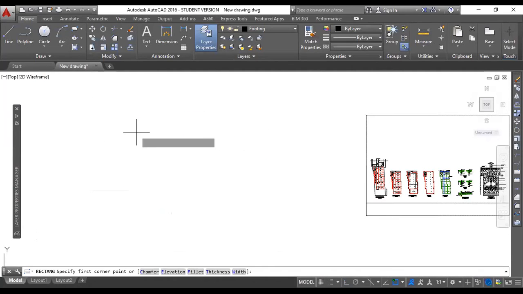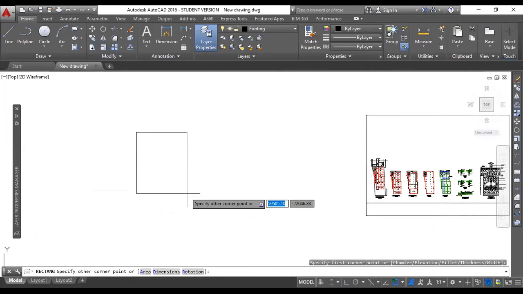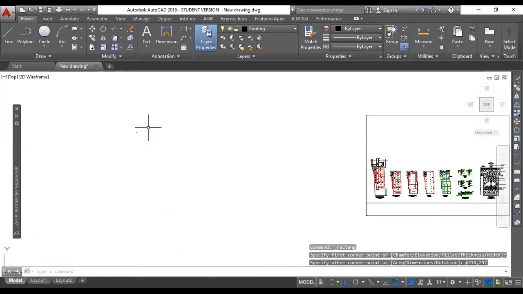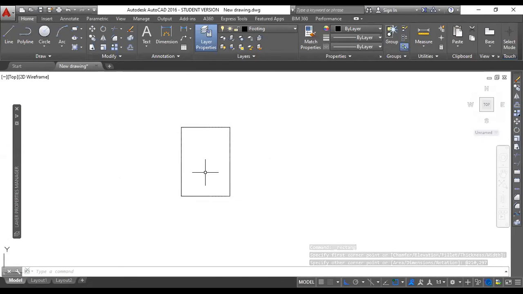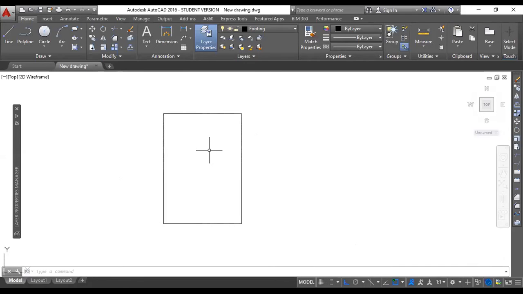Your A4 sheet size is 210 millimeter by 297 millimeter. If I'm going to print my drawing on this particular sheet, let's suppose the scale is 1:100.